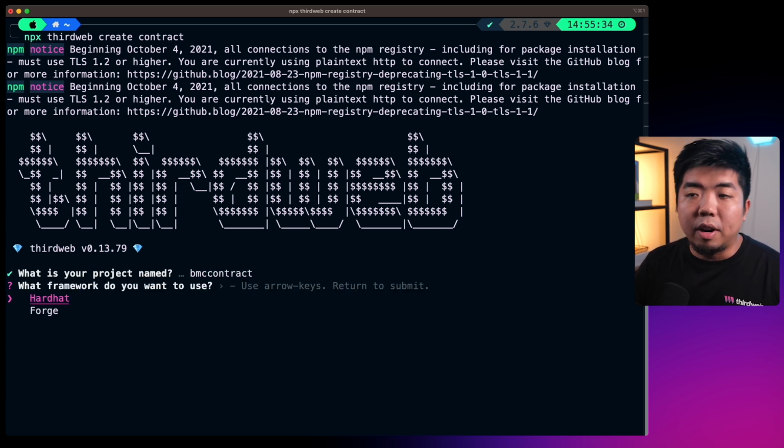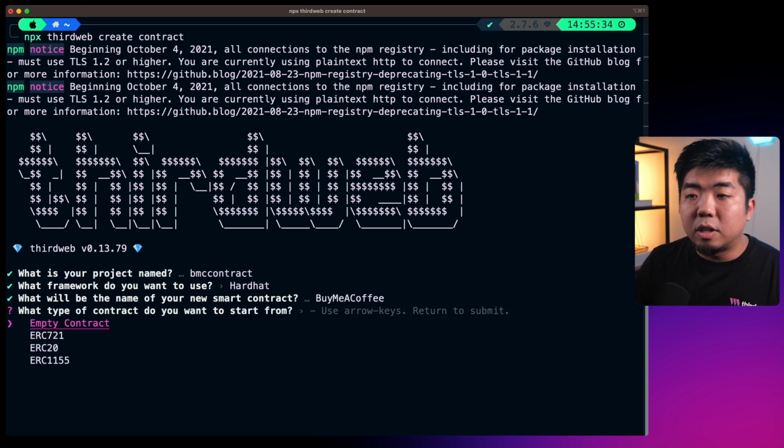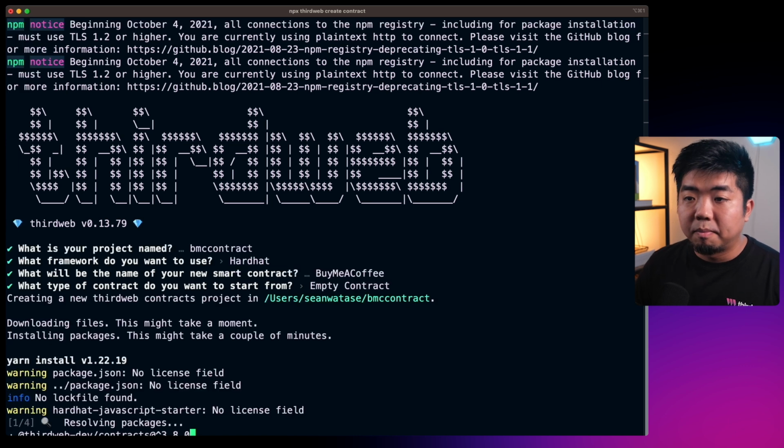And I'm just going to use Hardhat here for this tutorial. You can use Forge as well. And then we're going to name our contract here, which is going to be Buy Me a Coffee. And we're going to start off with an empty smart contract. We're going to create this completely from scratch here.